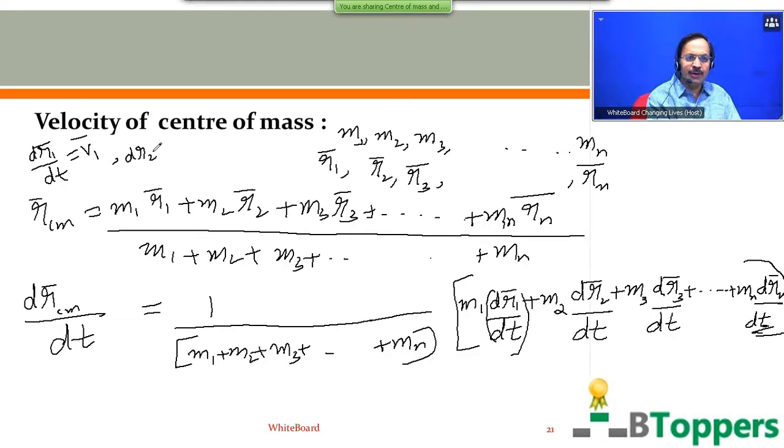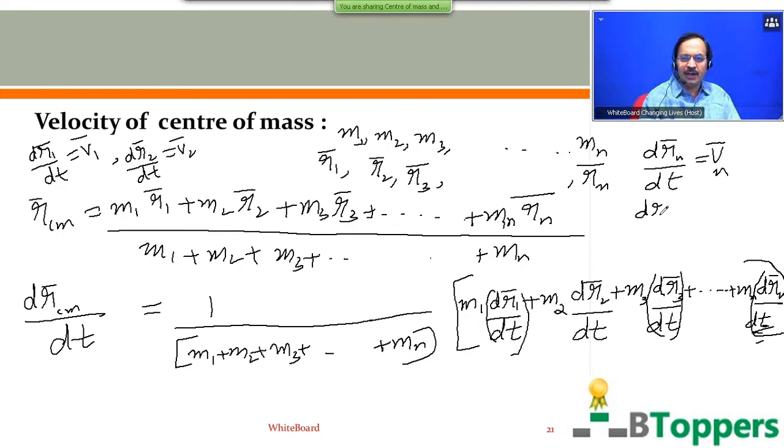Similarly, dr2 bar by dt can be written as V2 bar, where V2 bar is the linear velocity vector of the second particle of mass m2. The same way dr3 bar by dt can be written as V3 bar, where V3 bar is the linear velocity vector of the third particle of mass m3. drn bar by dt can be written as Vn bar, which represents the linear velocity vector of the nth particle of mass mn.